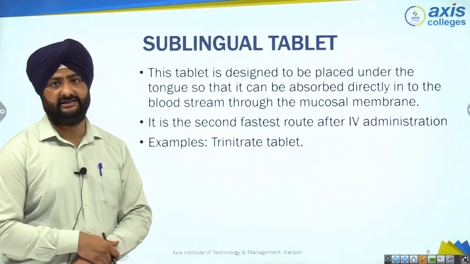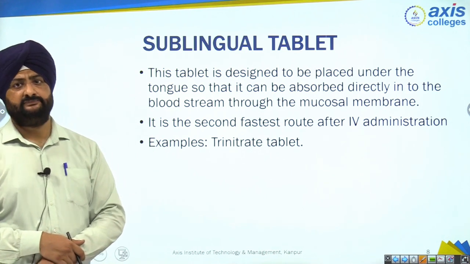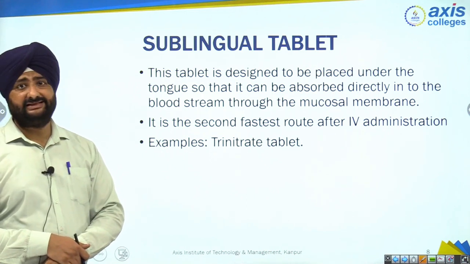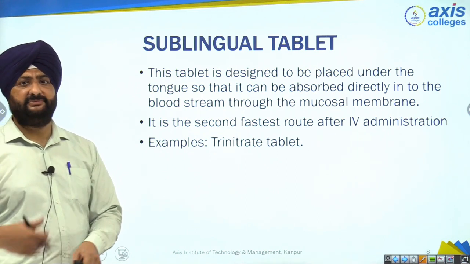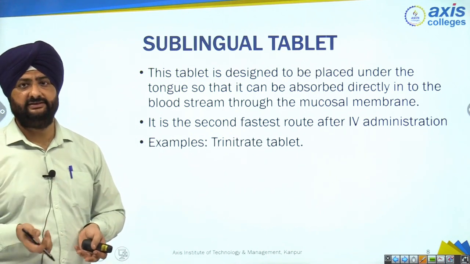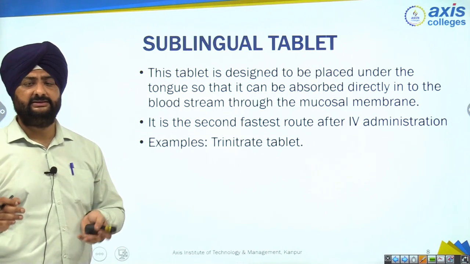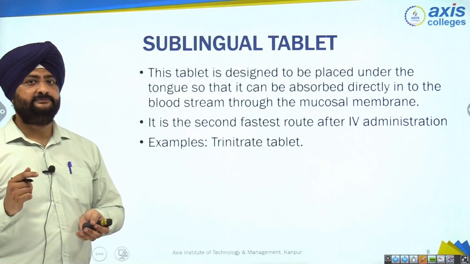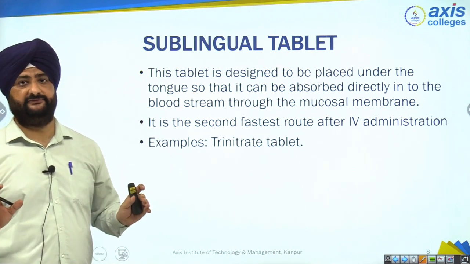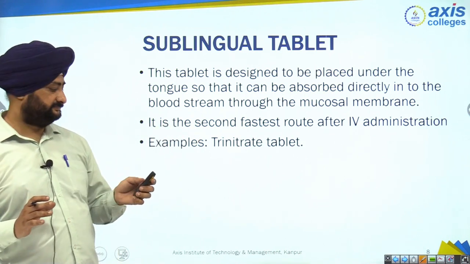Example is trinitrate tablet. We also used to call it NG, that is nitroglycerin tablet, right? The heart patients used to take this type of nitroglycerin tablet in the form of sublingual tablet. They used to keep it in their pocket, right? When they feel angina, I mean chest pain, they just take the nitroglycerin sublingual tablet out from their pocket, place it beneath the tongue, and it will readily get dissolved, get absorbed in the blood, and they will get relief, right? Because it is the second fastest route.